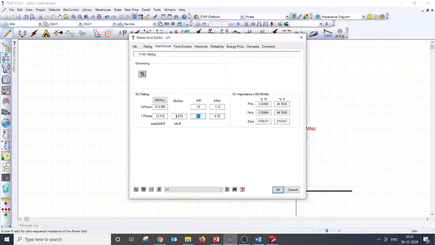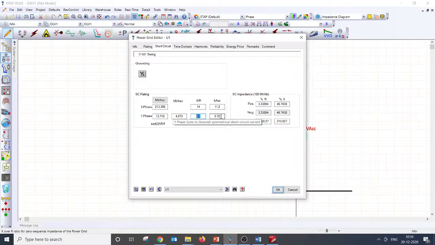Many people, even if they go with a resistance grounded system, will use the same X by R ratio. That's not really right. When it is a resistance grounded system, you need to get the actual NGR rating and work out the X by R ratio. X by R ratio should not be selected the same for three phase fault current and single line to ground fault current if the system is resistance grounded. Am I making it clear?